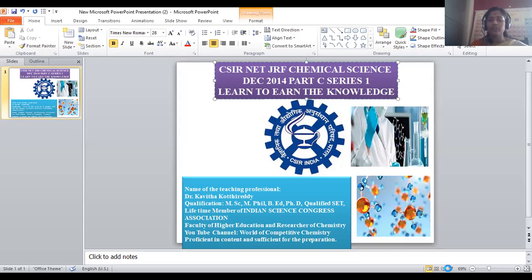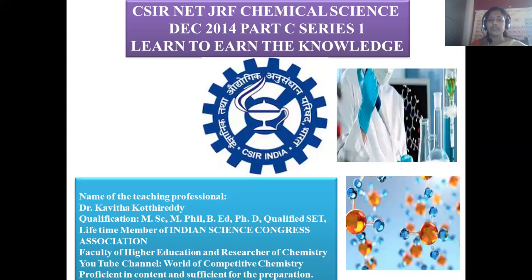In today's session, we are going to start with CSIR NET JRF Chemical Science, December 2014, Part C, Series 1. Earlier, we completed the entire Part B in 3 different series consisting of individual questions 21 to 35, 36 to 50, 51 to 70. All solved question papers are there in the channel called World of Competitive Chemistry.